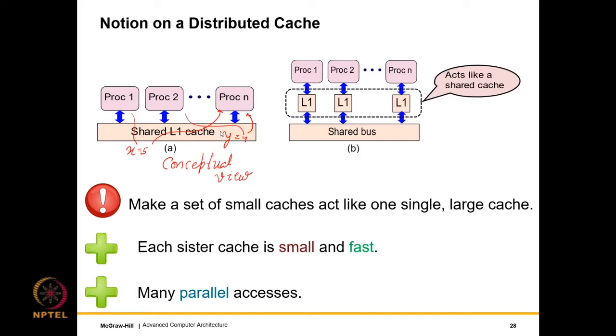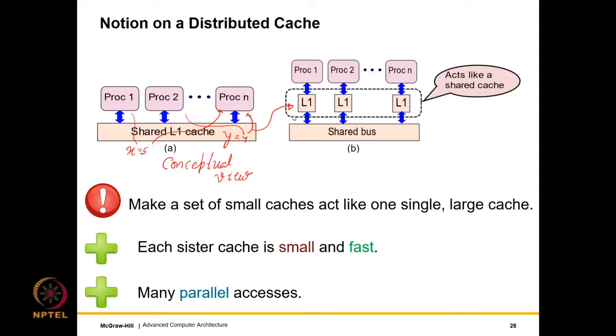So keeping all of these things in mind, what I should actually do is opt for this design, where all the L1 caches are private to each core, and the set of L1 caches act as if... So act as if means the software perceives, or even the core perceives, or anybody who is outside this shaded rectangle perceives that all these L1 caches are actually a single cache. So for an outsider, whether it is a set of distributed L1s or a single L1 will not matter.